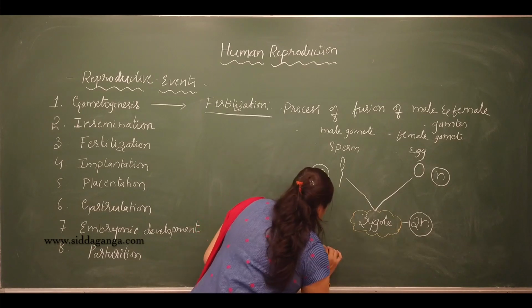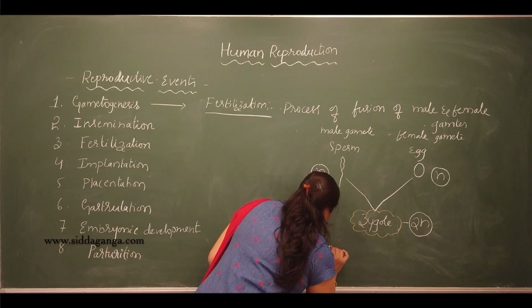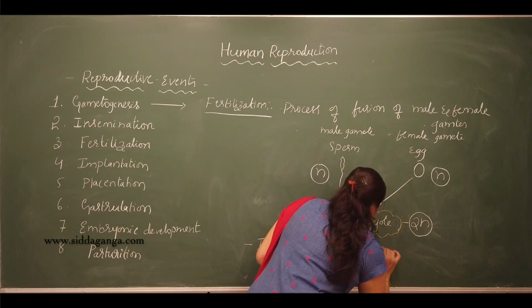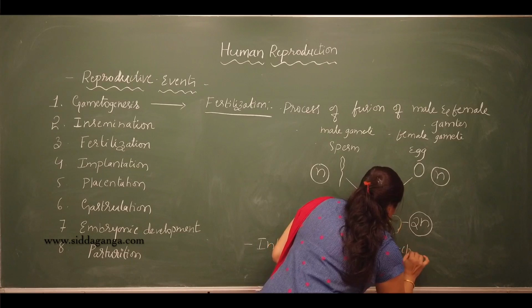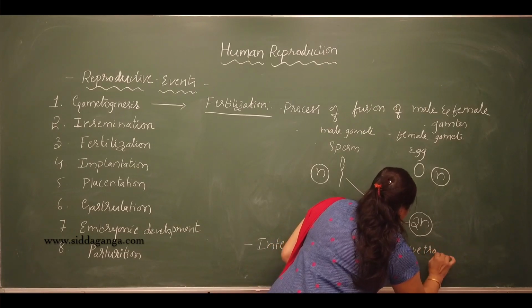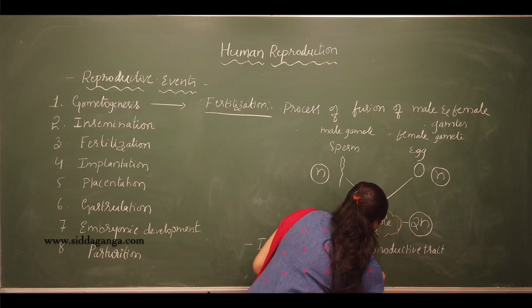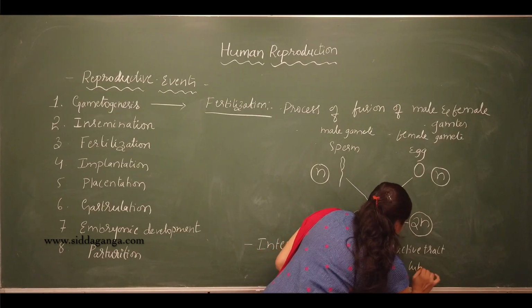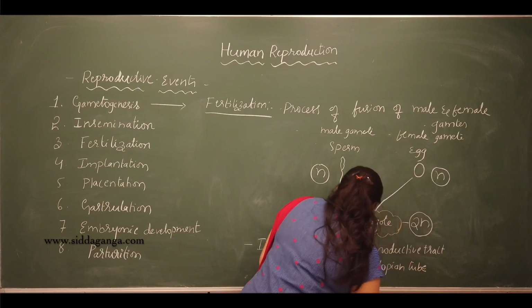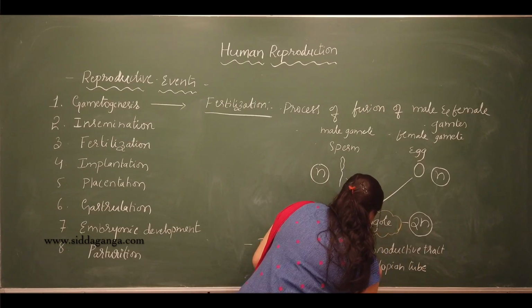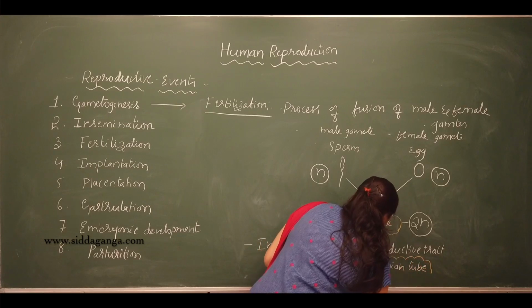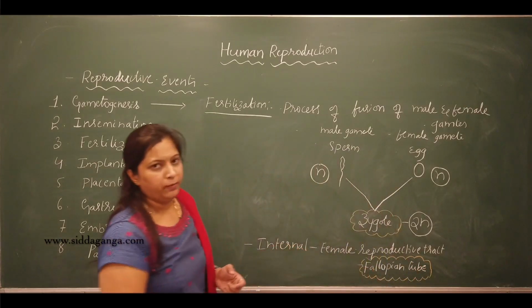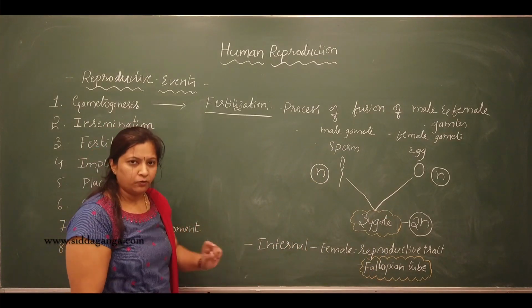It occurs within the female reproductive tract, that is the fallopian tube. Fertilization will occur in the oviduct of the females. It is internal only.